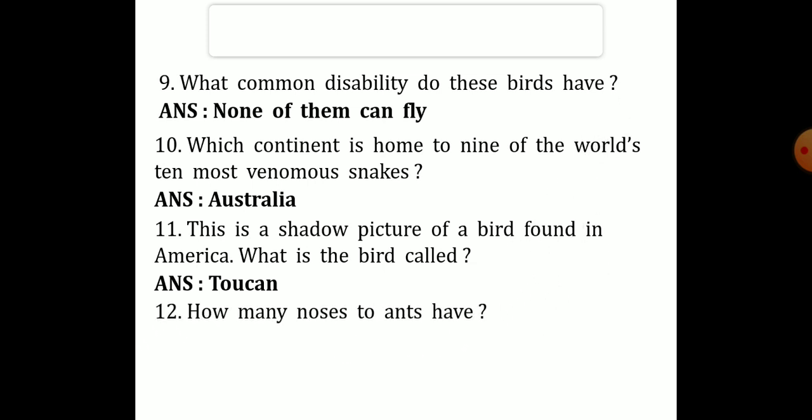How many noses do ants have? The answer is 5. Now the next one.